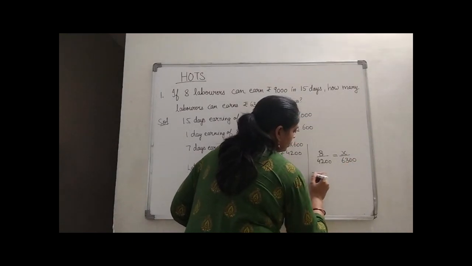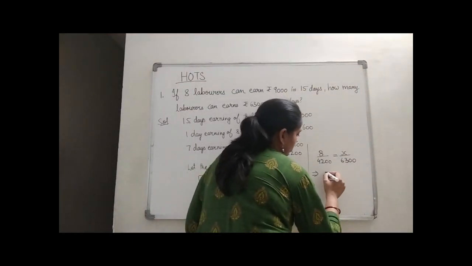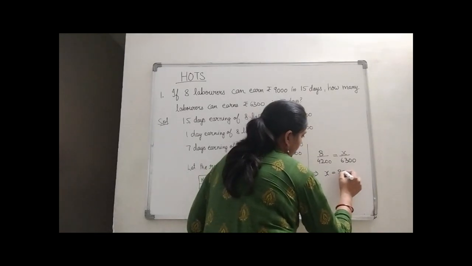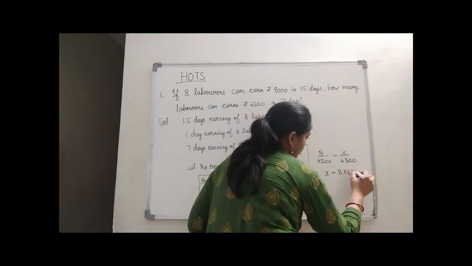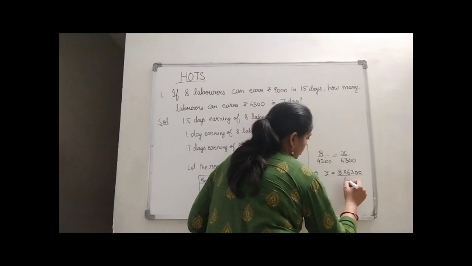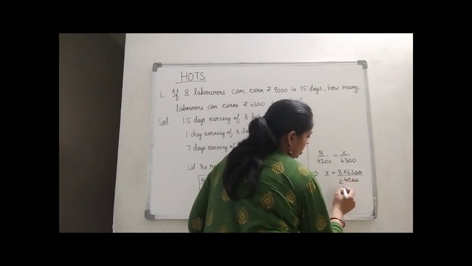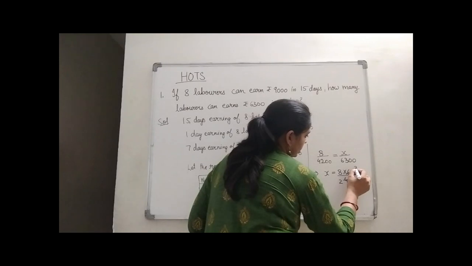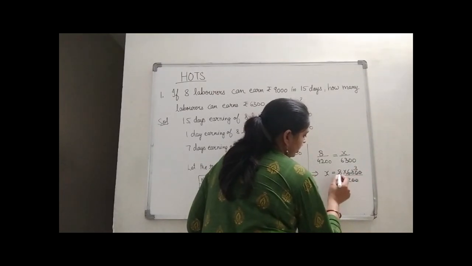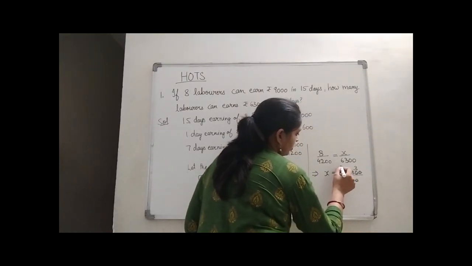Now x will be equal to how much? x will be equal to 8 into 6,300 divided by 4,200. Zeros will get cancelled, and 42 and 63 both can be divided by 21. 21 2s are 42 and 21 3s are 63, right? And 8 and 2 can get cancelled. 2 4s are 8.